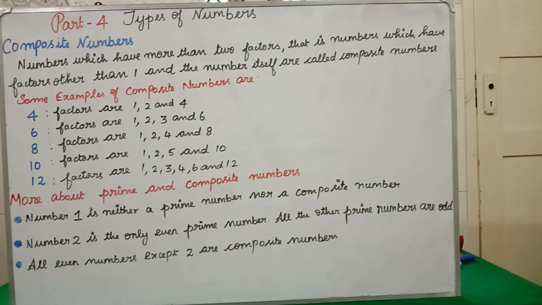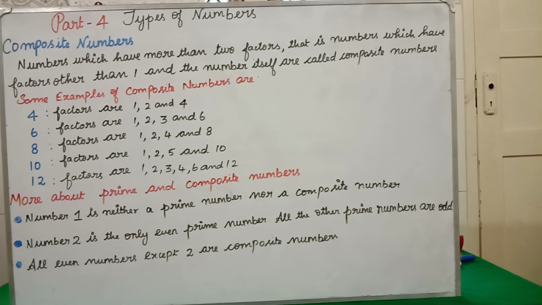Similarly, if you see 6, the factors of 6 are what? 1, 2, 3 and 6. We are having more than 2 factors, isn't it? Then 6 is what? Composite number. For 8, how many factors are we having? 1, 2, 4 and 8. 4 factors. Then 8 is again a composite number. For 10, how many factors are we having? 1, 2, 5 and 10. So 10 is what? Composite number, because it is having more than 2 factors.